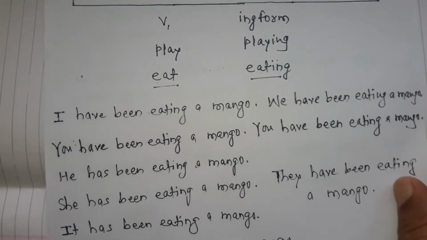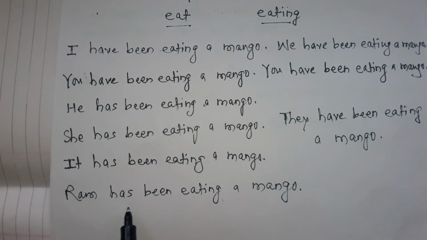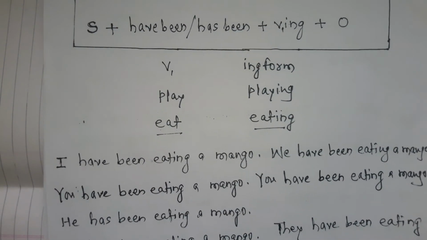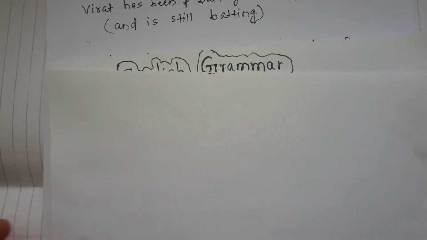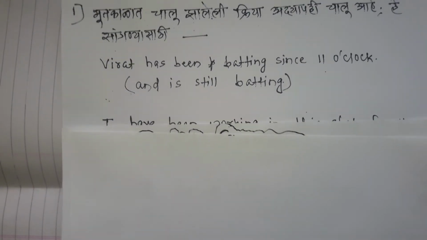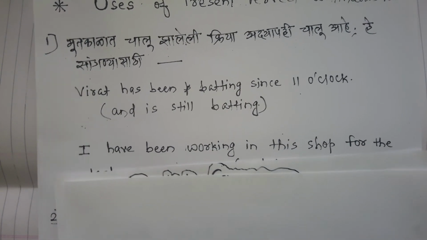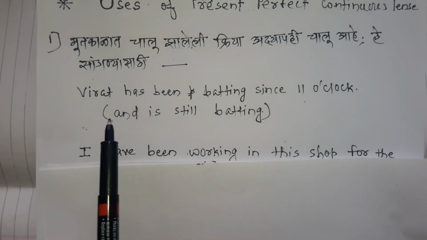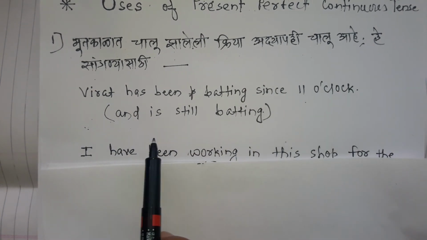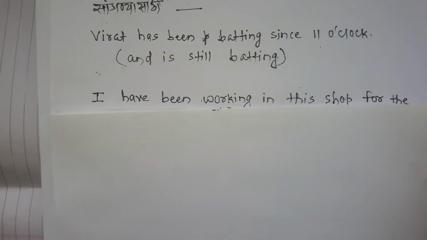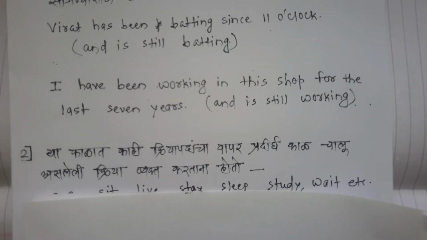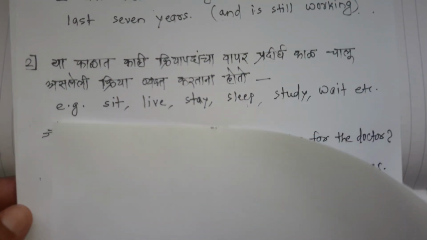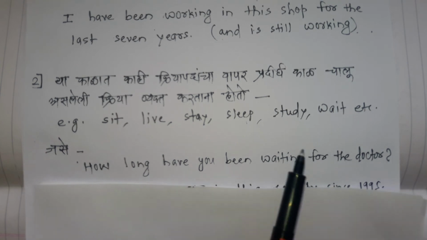And when there is the name of a particular person, Ram has been eating a mango, because Ram is a third person singular noun. And the uses of this particular tense: if any action happened in the past but is still going on, at that time we use this tense. Virat has been batting since 11 o'clock, it means he is still batting. I have been working in this shop for the last 7 years, it means I am also working in that shop now.